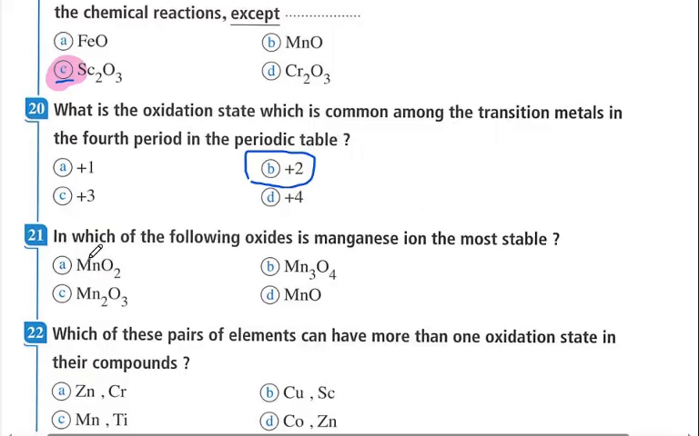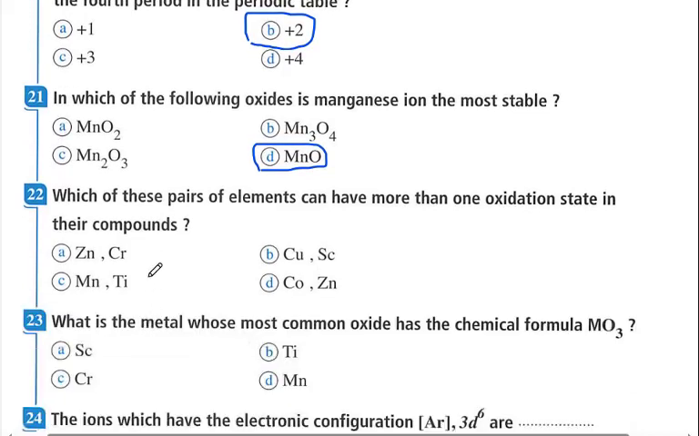Here the manganese positive 4 is not the most stable state. Here it is positive 4. Here, positive 3. Manganese here is positive 3. Manganese here is positive 2, and as the 3d sublevel is half filled with electrons, it is the most stable state of manganese.